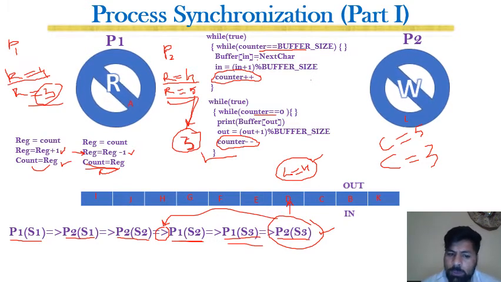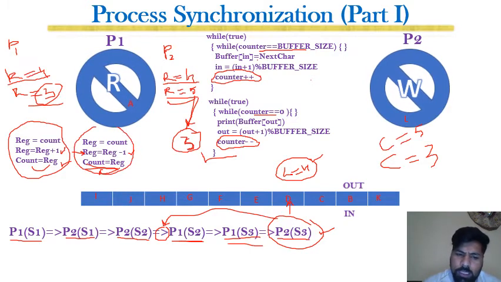Although if we do some proper arrangement, for example, we let the first process, P2, complete first, and after that we allow the other process to execute, then we will get 4 as the counter, and that will be the correct value.